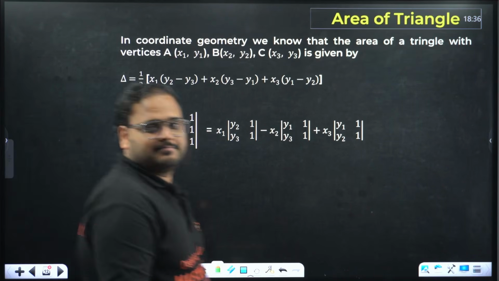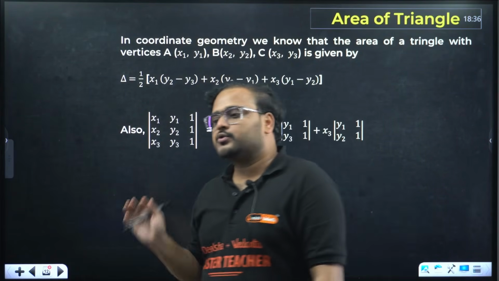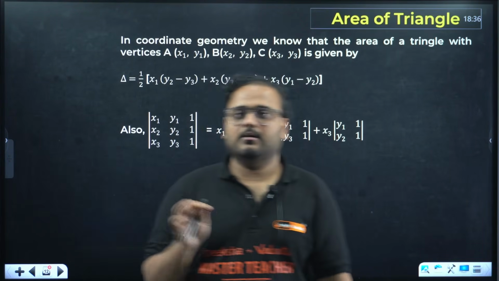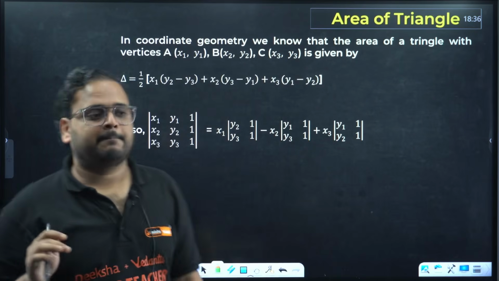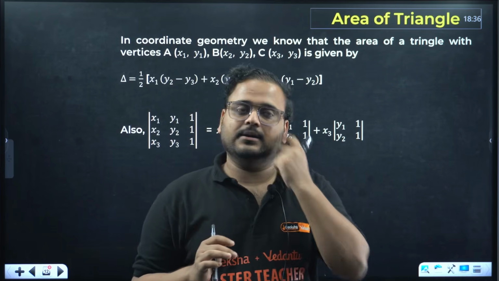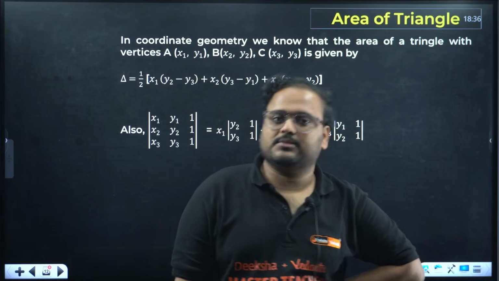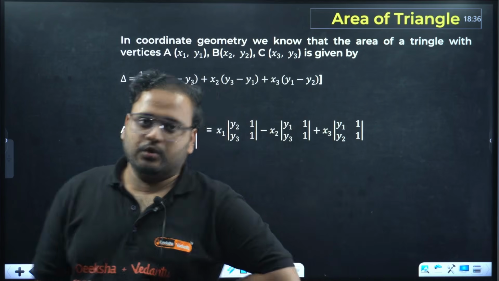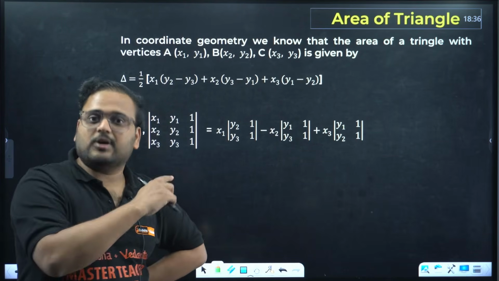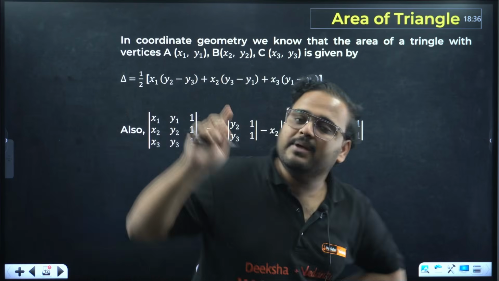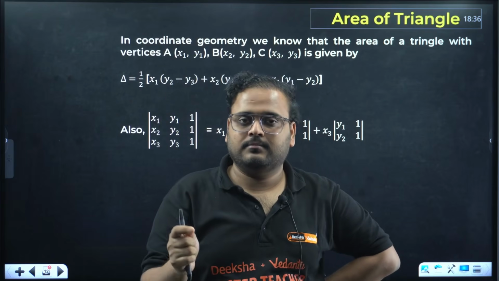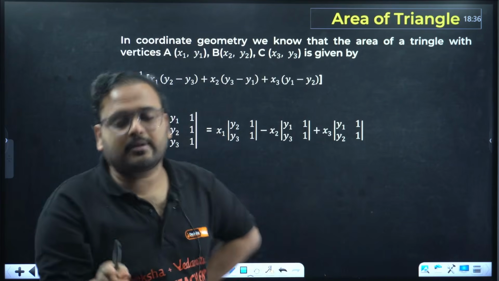Next, area of triangle. A very useful concept. Every paper, every year, this chapter has weightage in boards, and if you look at CET, in boards you have around 8 marks, and in CET you have 4 marks, right? So 12 marks in total. Both are important for our KCET final rank. This concept will be present in your board questions and in your CET questions also. Guaranteed. Area of triangle will come for sure in CET as well as in your boards.